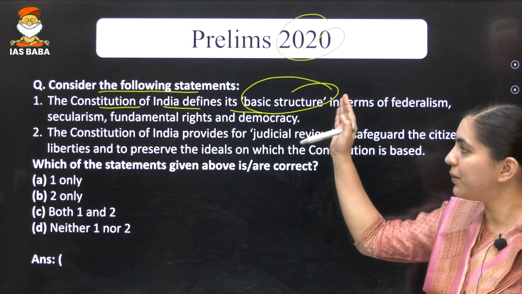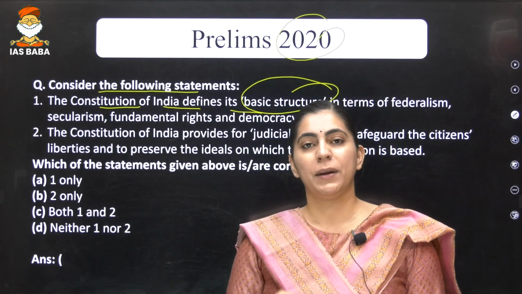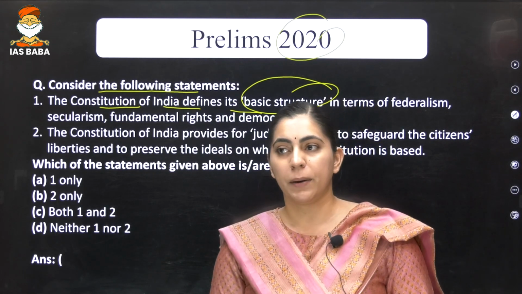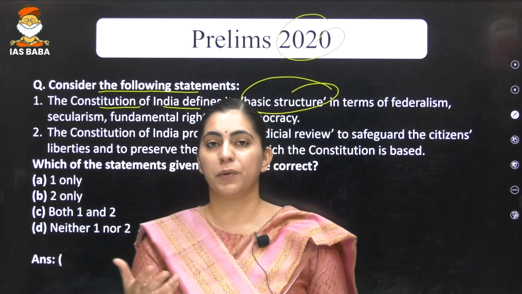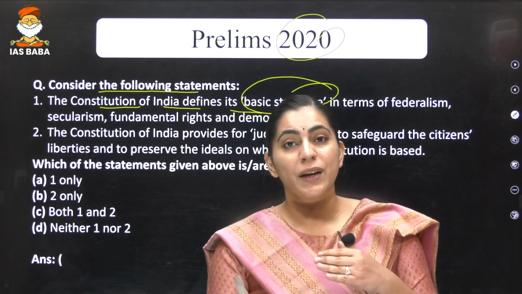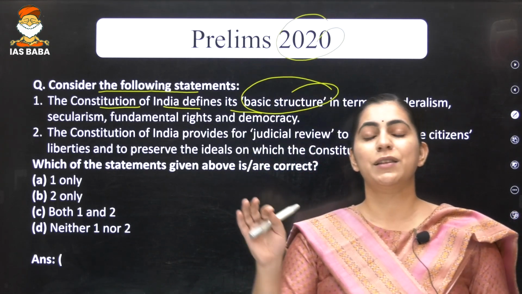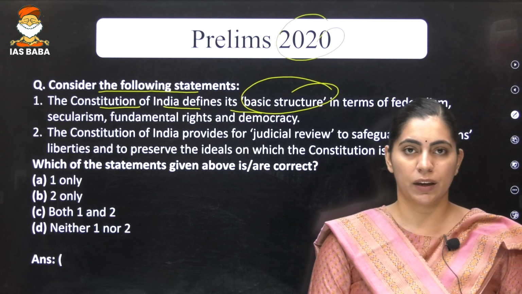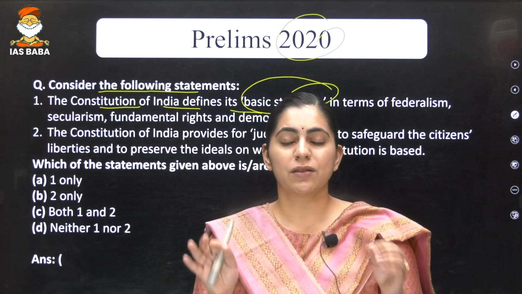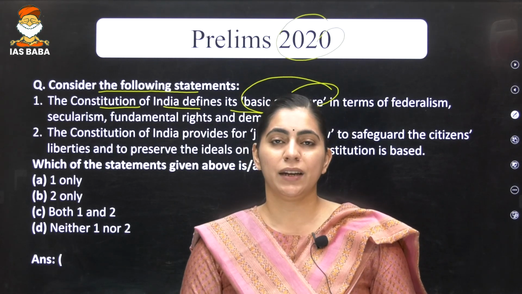While reading this particular statement till here, you should stop and remember the Keshavananda Bharati case under which the Supreme Court gave the particular innovative principle or innovative doctrine of basic structure. So, this is an innovative principle which has been propounded by the Supreme Court and nowhere has it been used in the Constitution of India. If you have read polity in detail, then you must know that basic structure doctrine is trying to give extra powers to the Indian judiciary.